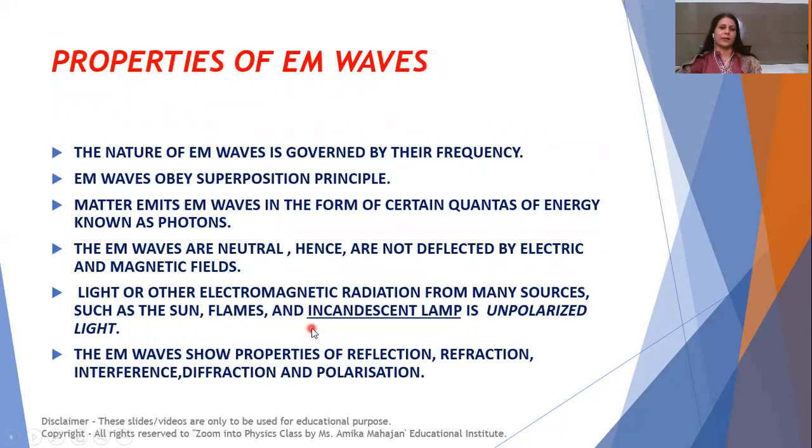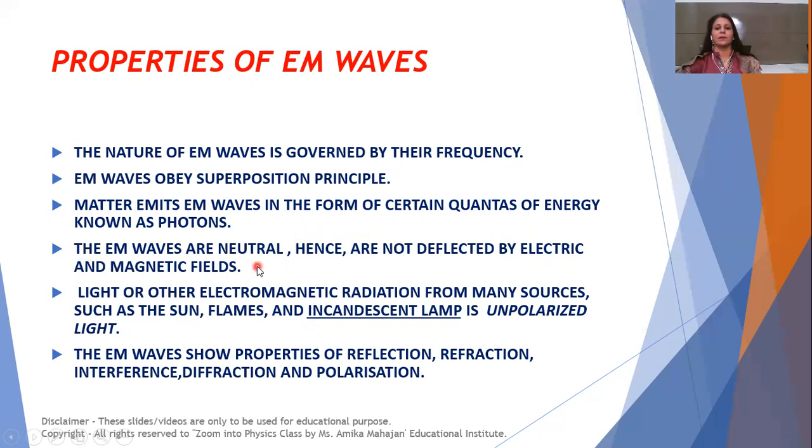Other properties of electromagnetic waves. The nature of electromagnetic waves is governed by their frequency. There are so many components of electromagnetic waves in the electromagnetic spectrum. Each wave has its own frequency. So the nature of electromagnetic waves is governed by the frequency, and they obey the superposition principle. Matter also emits electromagnetic waves, but in the form of certain quanta of energy, which is known as a photon.